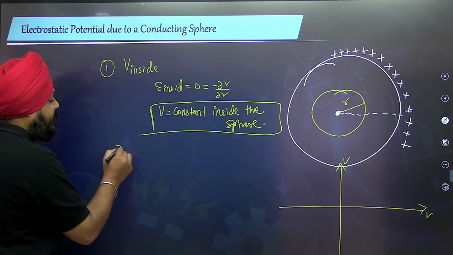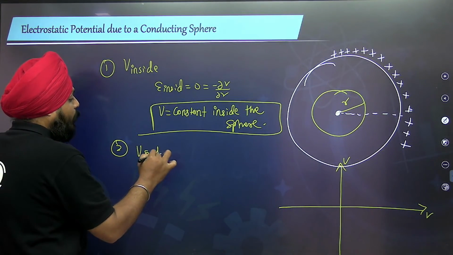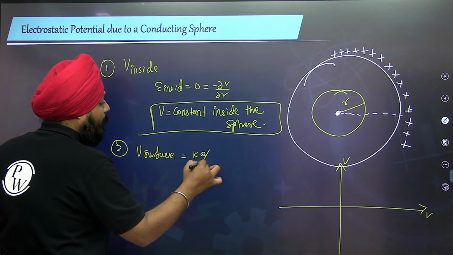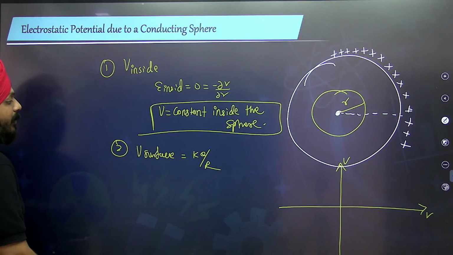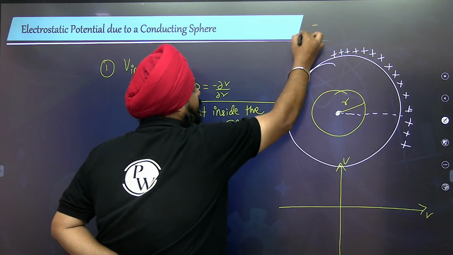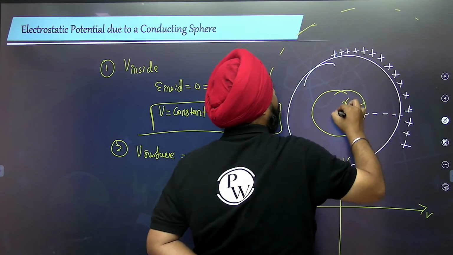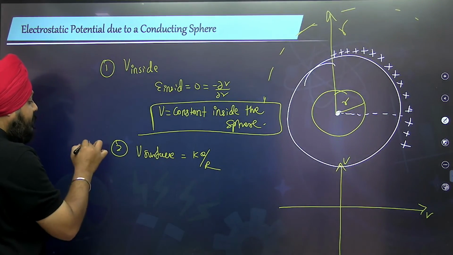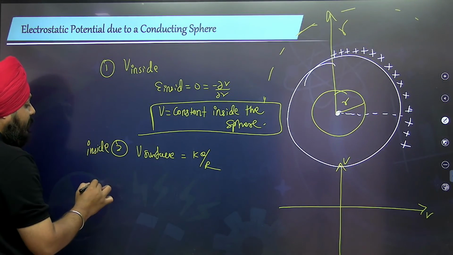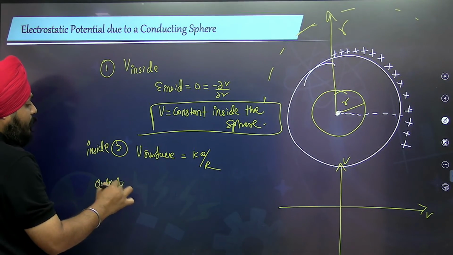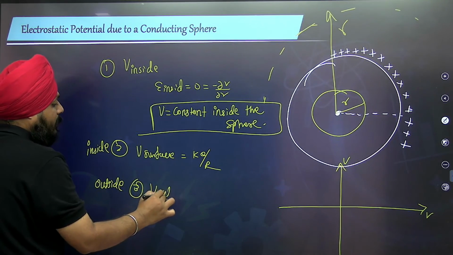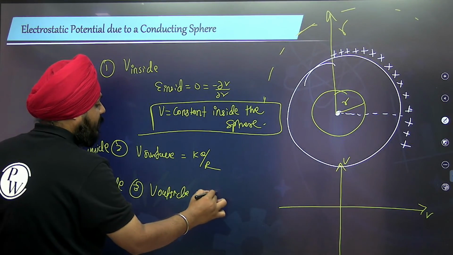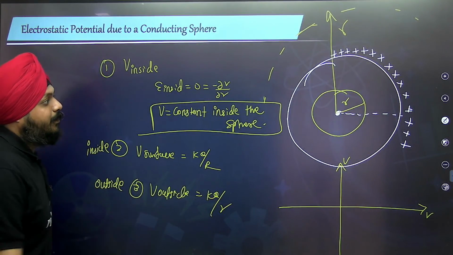At the surface, the potential is equal to kq by R. And if you take a Gaussian surface with a larger radius, then at the outside the value is kq by r.